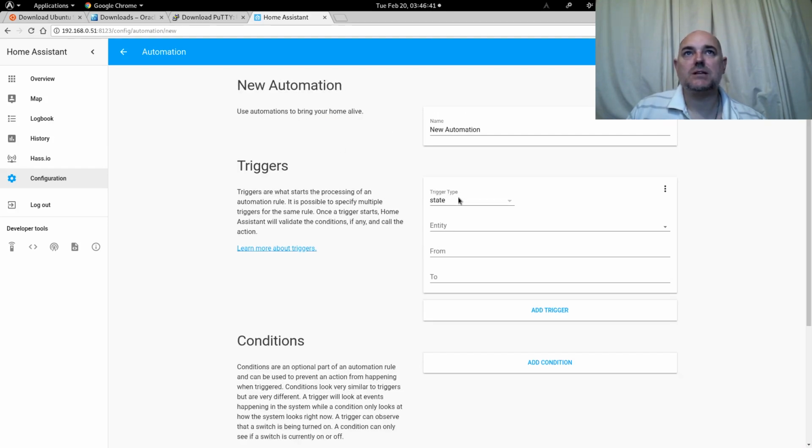You can basically choose to automate events in Home Assistant.